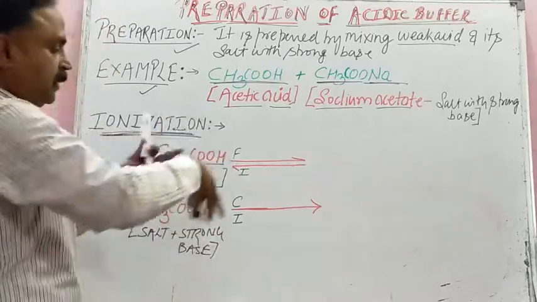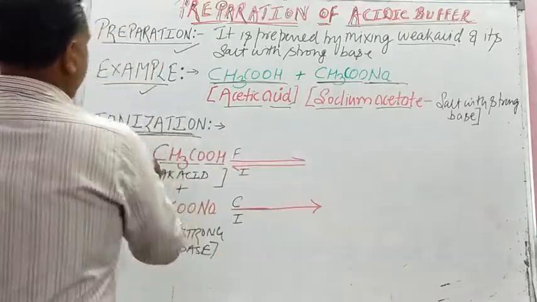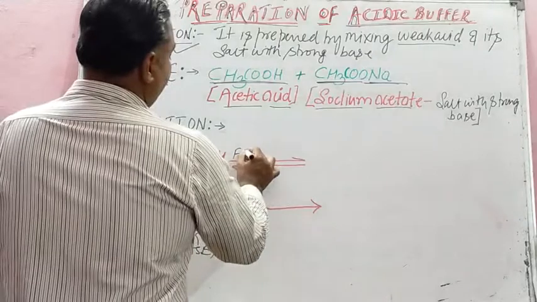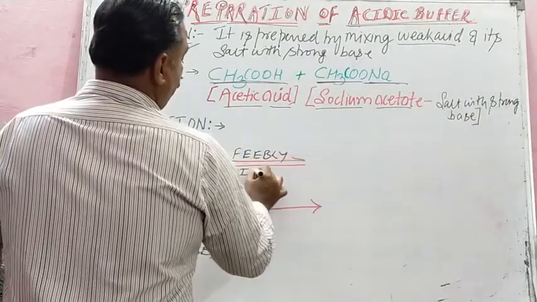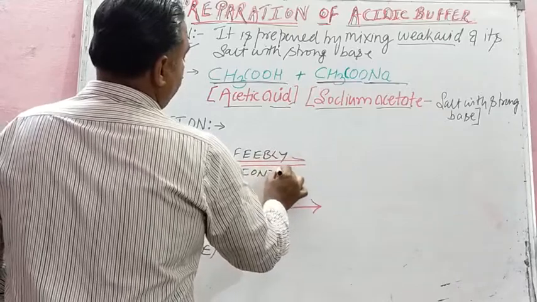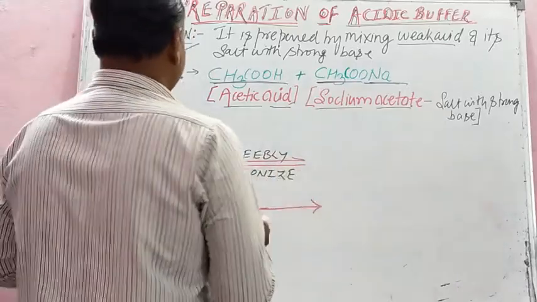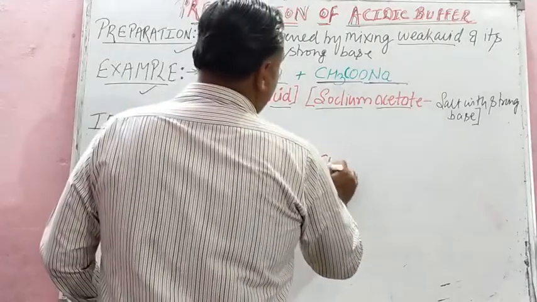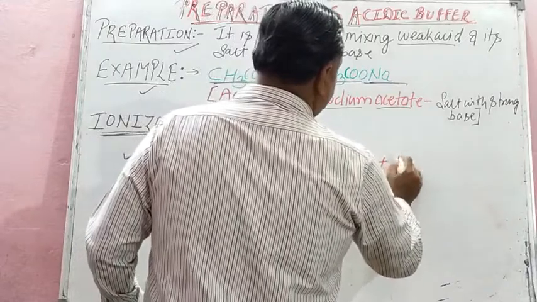So when we mix it in a solution, how do they ionize? Because it is weak acid, it will weakly ionize. It will feebly break into what, children? It will break into acetate ion and hydrogen ion.